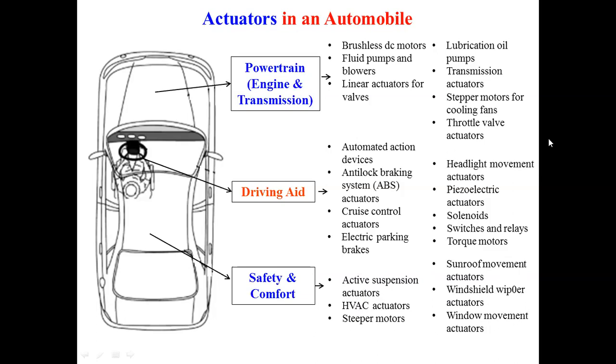So again, if you go through this list, there are many different types of actuators we are utilizing, and it is again beyond our scope to go into the construction and working of each and every actuator. So out of these, only selected actuators which are very important we are going to discuss under this unit. Now, what are the different sensors? We will start first with the sensors, with a primary introduction to the sensors.